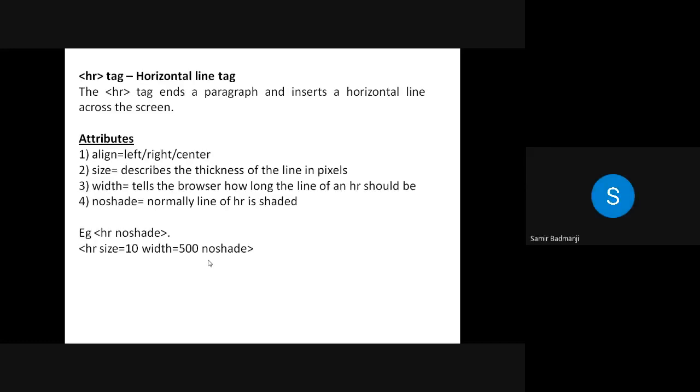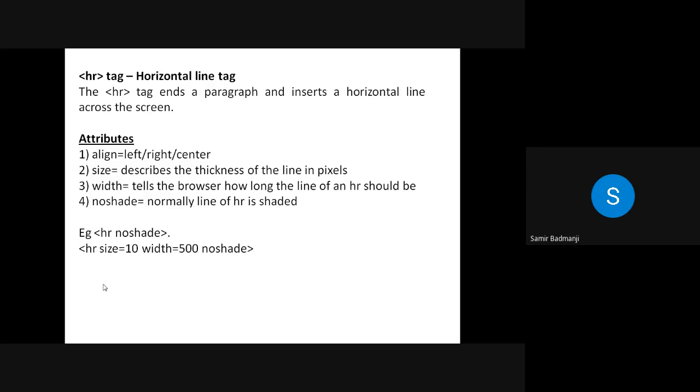Now next is the HR tag, or horizontal line. Yesterday, in the last lecture, we saw this HR tag. HR means to draw a horizontal line across the screen. Whenever you write HR, by default a line will be drawn across the screen. Suppose you want to divide your HTML into some sections, then usually the HR tag is used to draw a line and you can start with the next section.